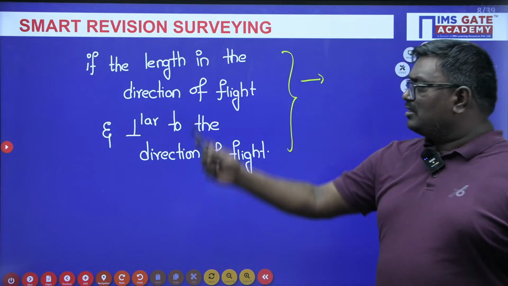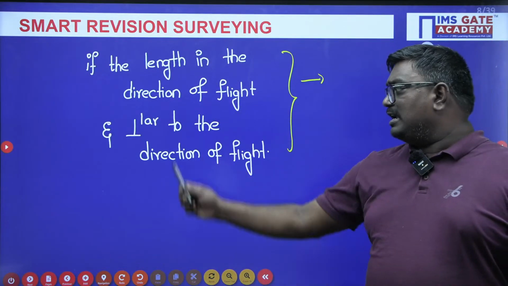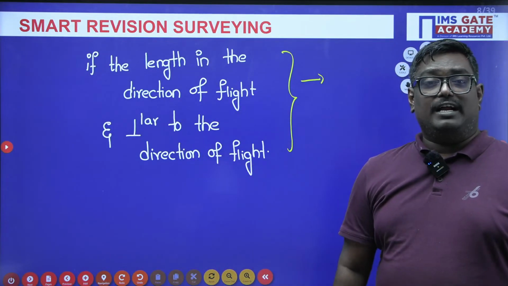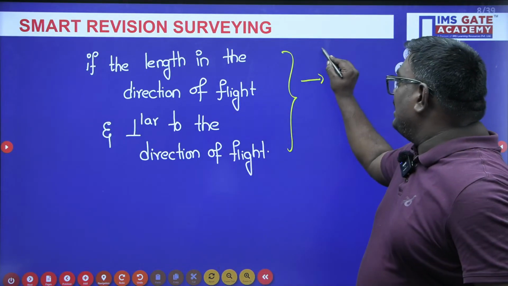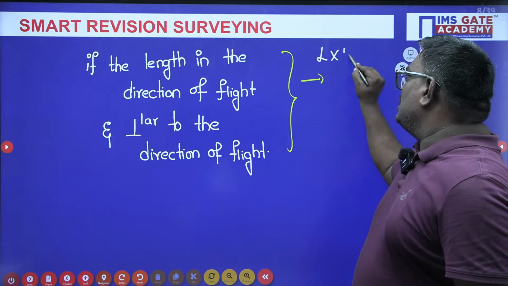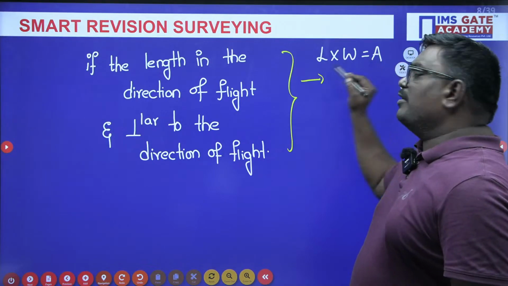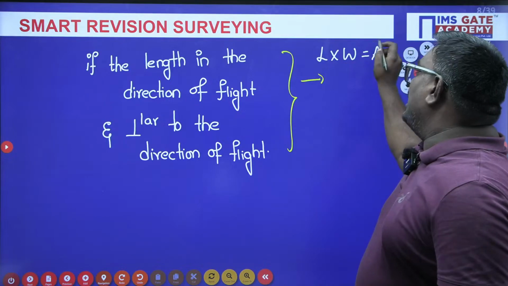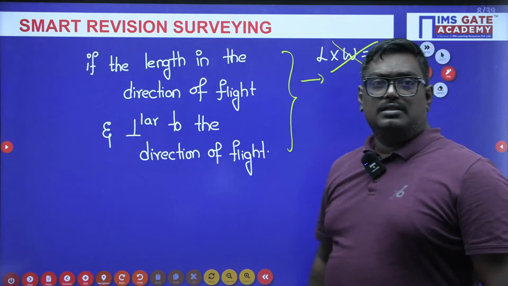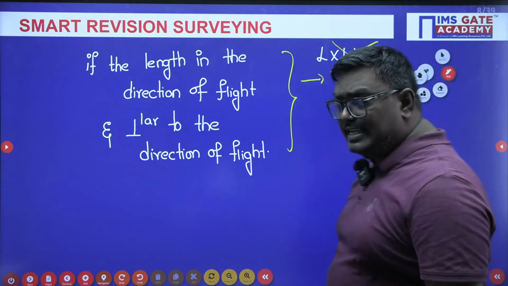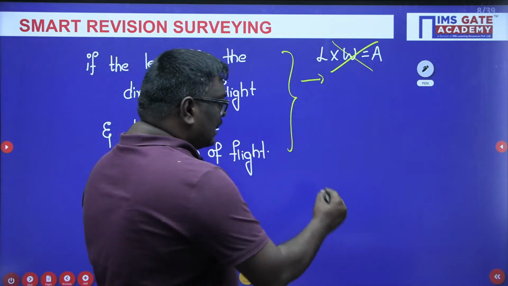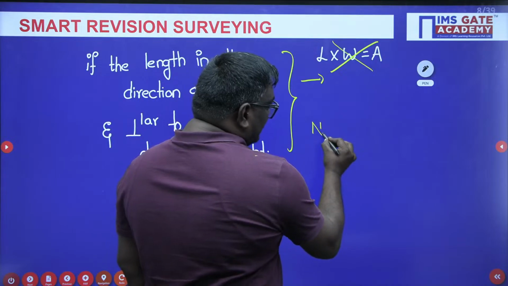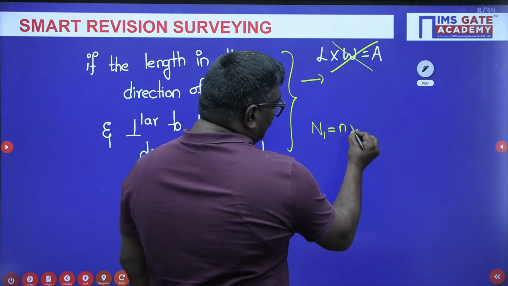So here, if the length in the direction of flight and perpendicular to the direction of flight are given, there will be some questions from the students, sir. Sir, can I multiply length into width, calculate the area and follow the first procedure? I would absolutely say this is wrong. See students, this can be a direct question. If they give you N1, what is N1?